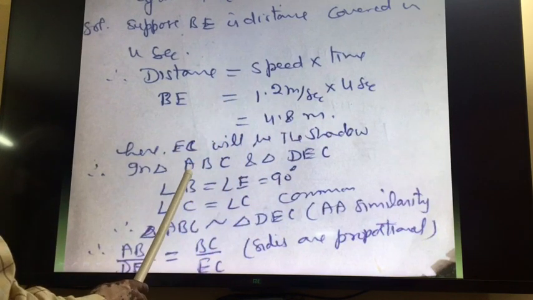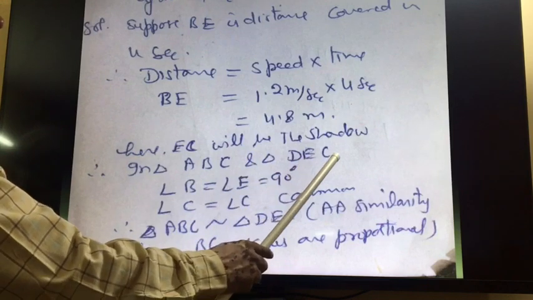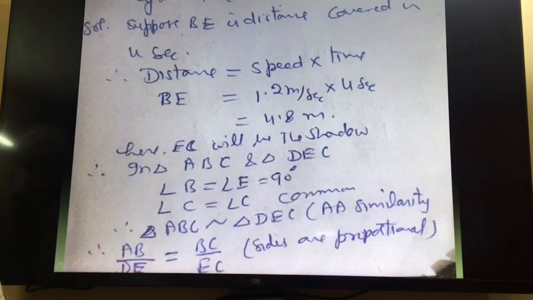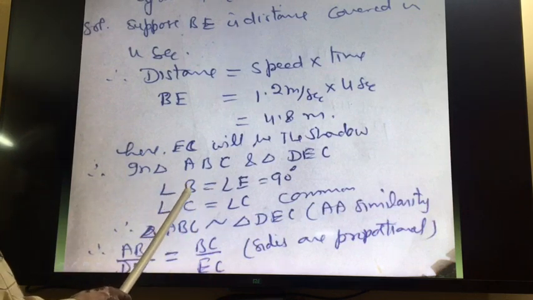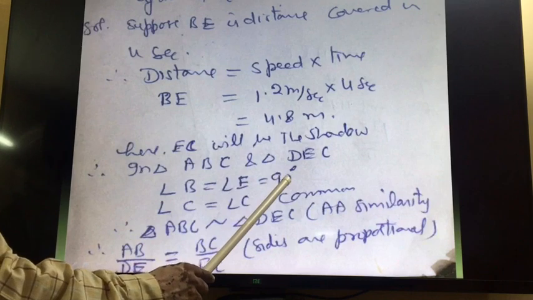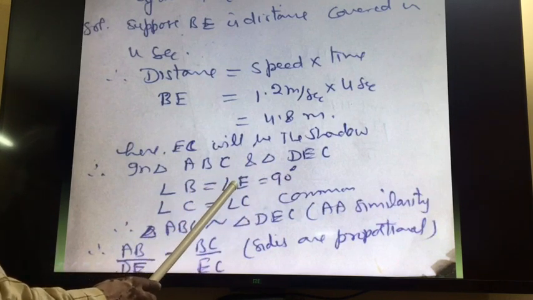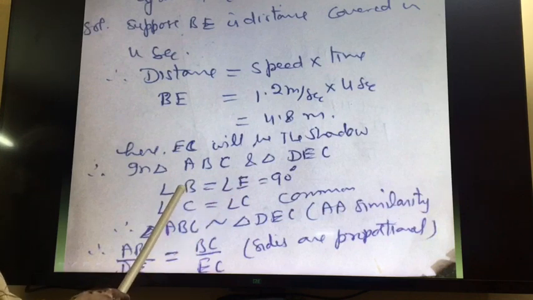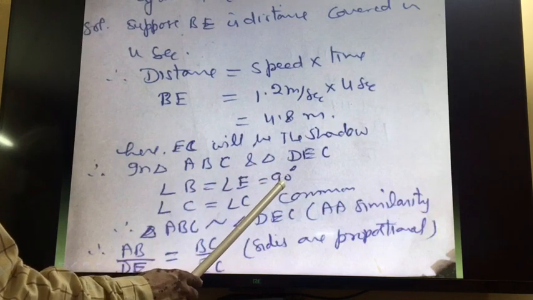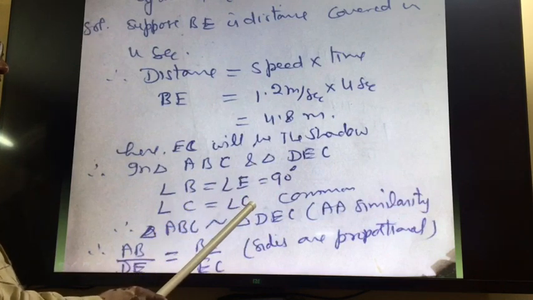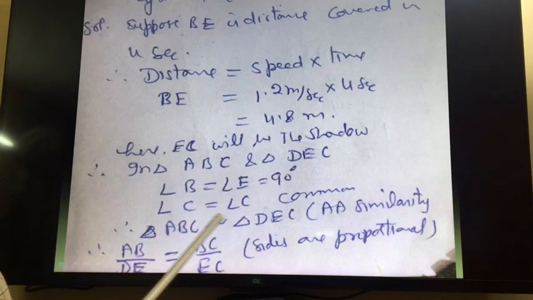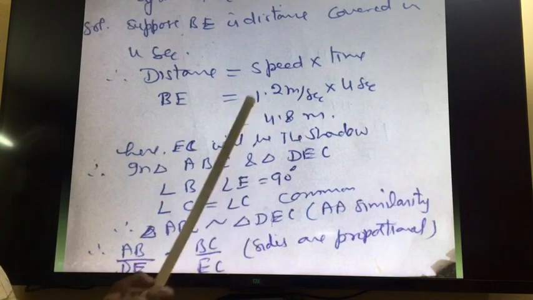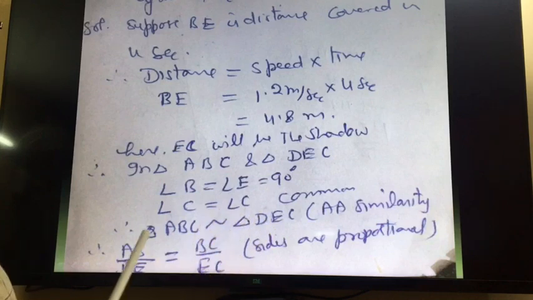Now for this we will take the triangle ABC and triangle DEC. So these two triangles, one big one with the building, one with the boy. Angle at B and angle at E both will be 90 degree. This is the angle at the feet of the boy, this is at the bottom of the building. Each angle is 90 degree and angle C is common. So two angles are equal, then the triangles will be similar. So triangle ABC will be similar to triangle DEC, and if triangles are similar, then sides are proportional.